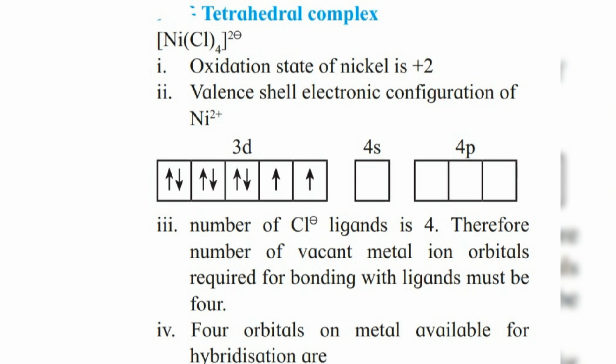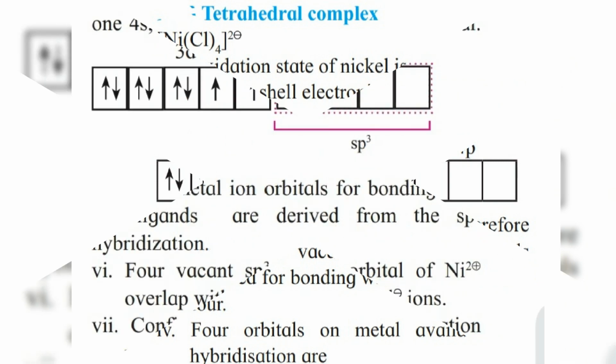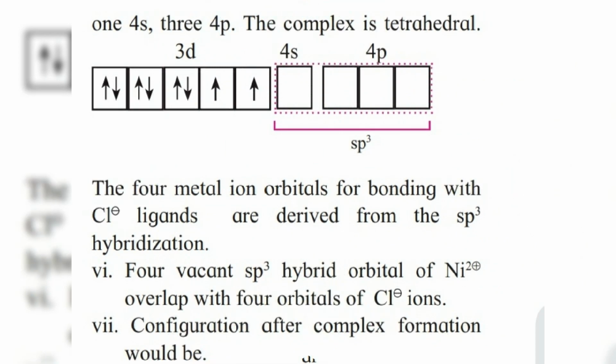Now here 4 atomic orbitals, 4s and 4p, are present, which get hybridized. sp3 hybridization takes place. So here the 4s and 3 p orbitals overlap to form sp3 hybridization. These 4 sp3 hybrid orbitals overlap with chlorine orbitals to form NiCl coordinate bonds.